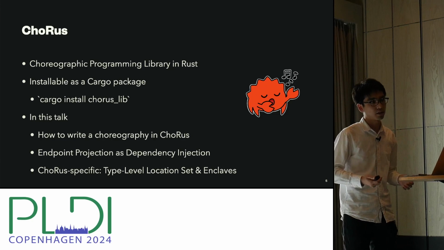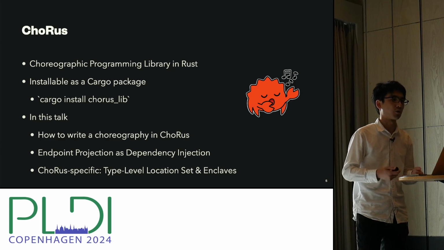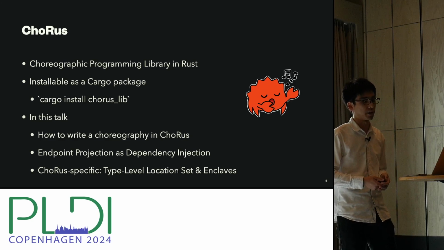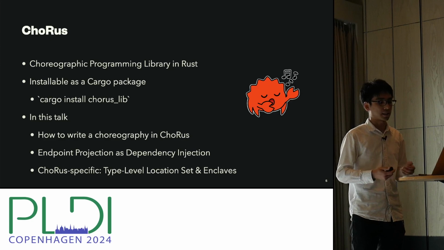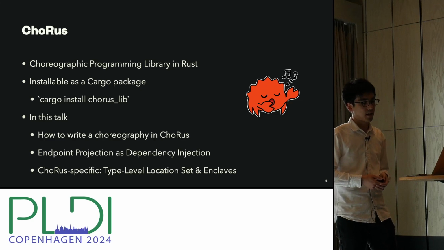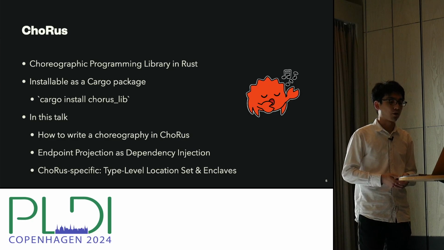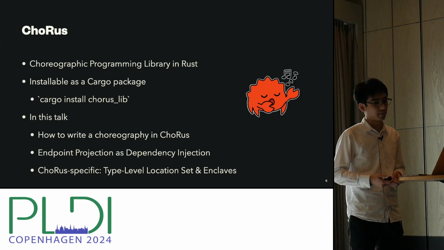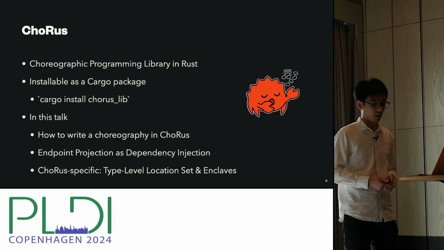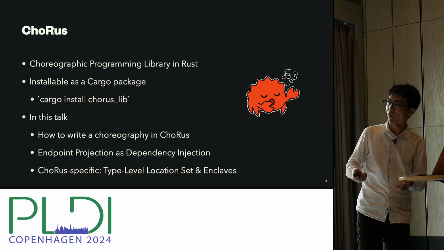In this talk, I'll first talk about how to use ChoRus as a user and how you can write choreographic code in Rust. Then I will discuss its implementation and especially how ChoRus does endpoint projection. Finally, I will briefly talk about two ChoRus-specific features: how ChoRus encodes location sets at the type level, and the choreographic enclave operator. So let's start writing a choreography in Rust.